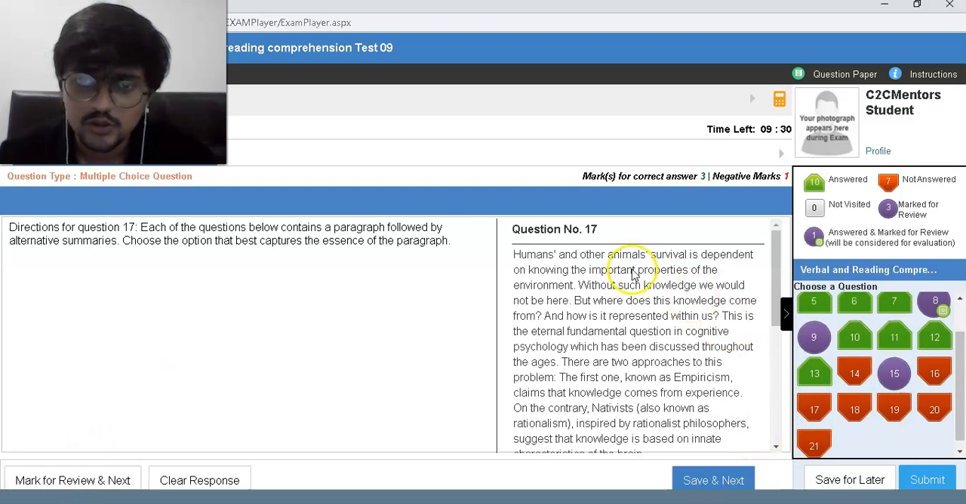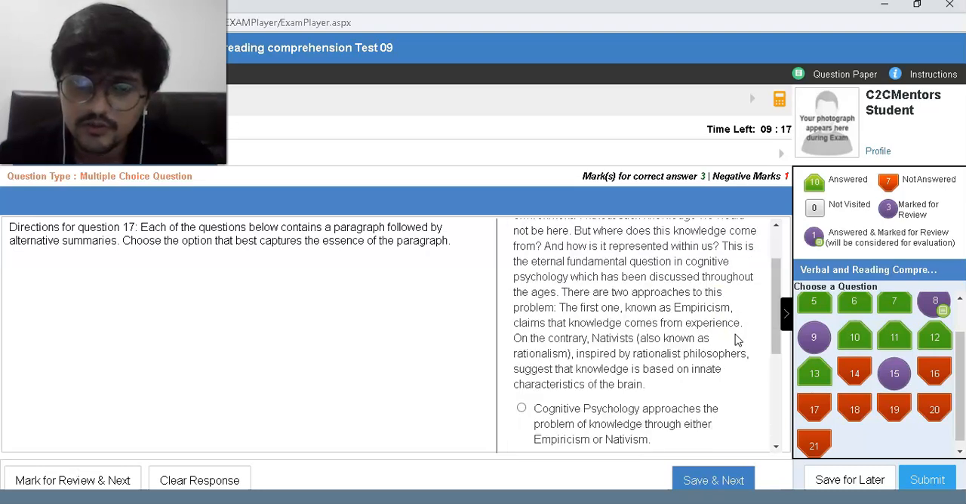Animal survival is dependent on knowing the important properties of the environment. Without such knowledge, we would not be here. But where does this knowledge come from? How is it represented within us? This is the eternal fundamental question in cognitive psychology, which has been discussed throughout the ages. There are two approaches to this problem. The first, known as empiricism, claims that knowledge comes from experience. On the contrary, nativism, also known as rationalism, inspired by rational philosophers, suggests that knowledge is based on innate characteristics of the brain.